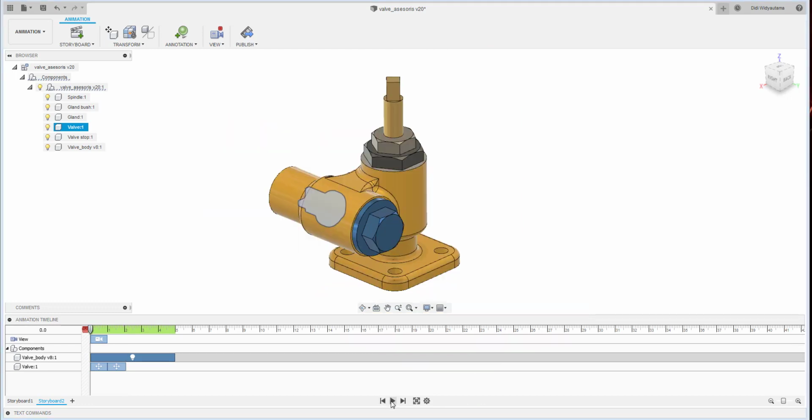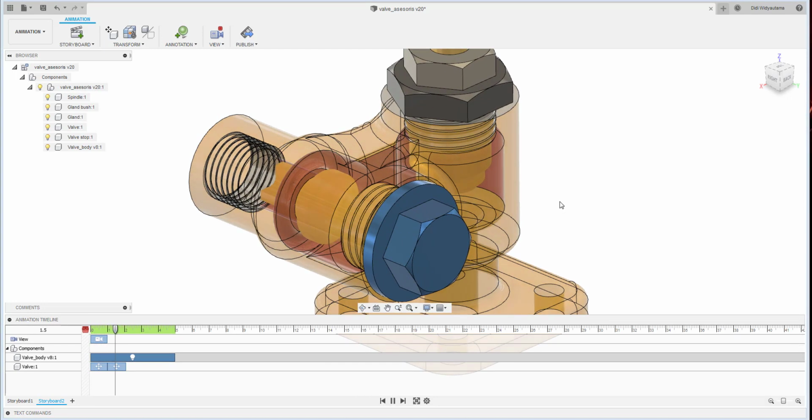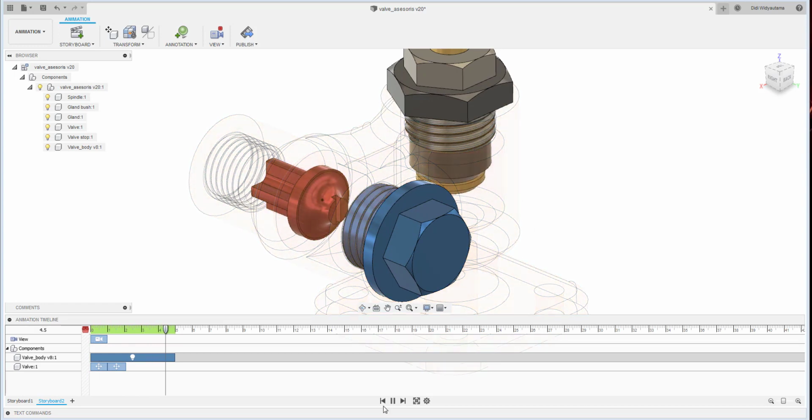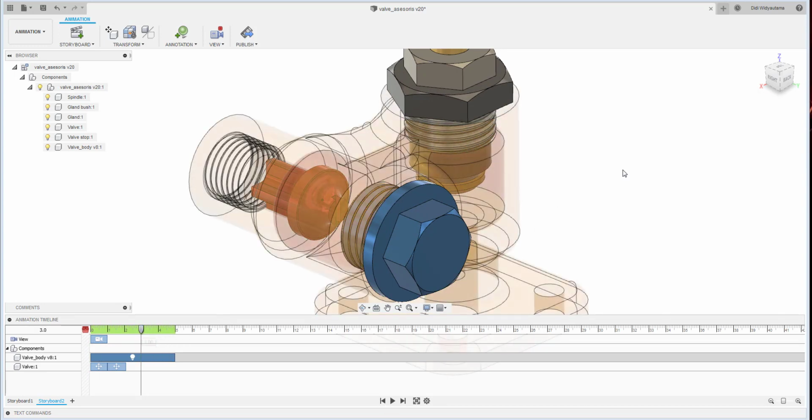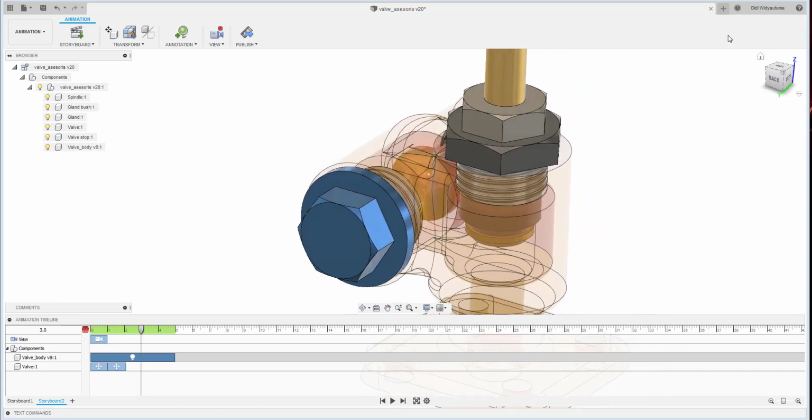So let me see. Okay, yeah, so at about 3 seconds, I will move my camera to the position here.